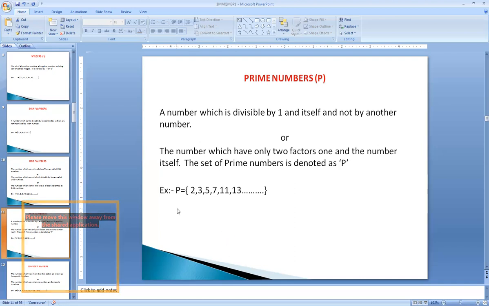It is denoted by P. For example, we can write P is equal to 2, 3, 5, 7, 11, 13. 1 is an integer, so it is a prime factor, so we have not considered it as a prime number.